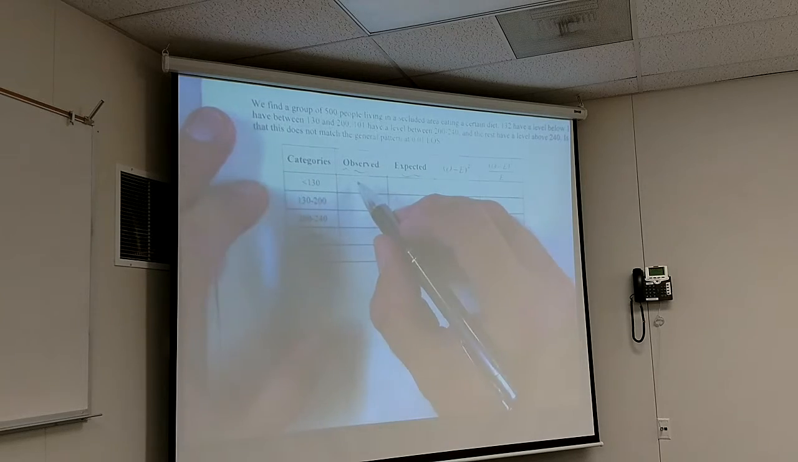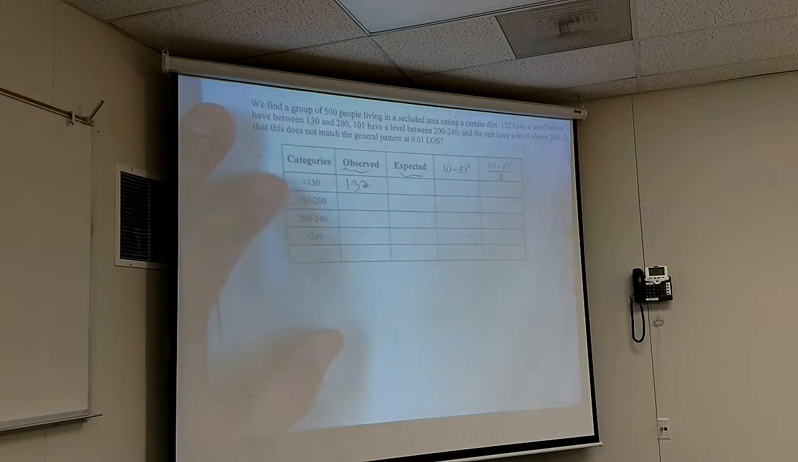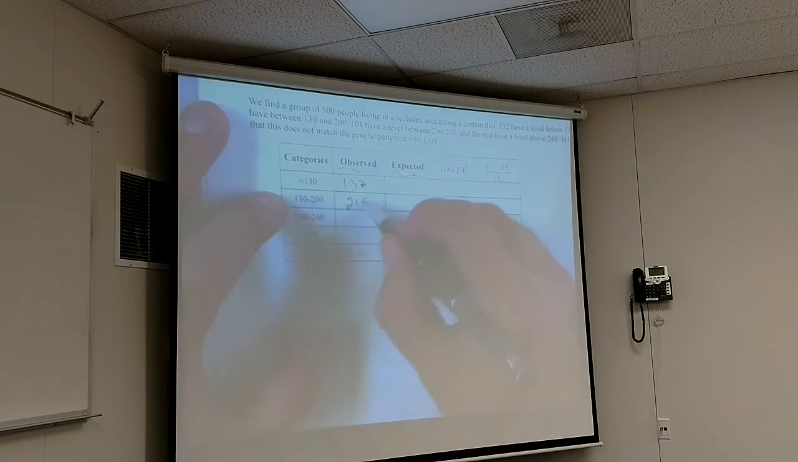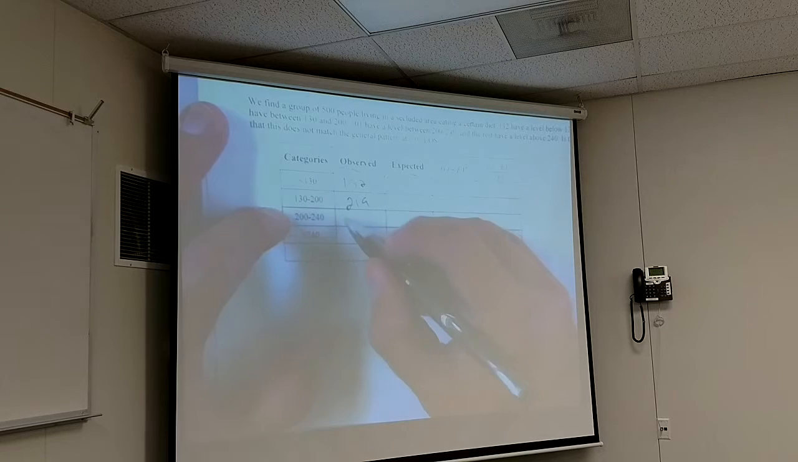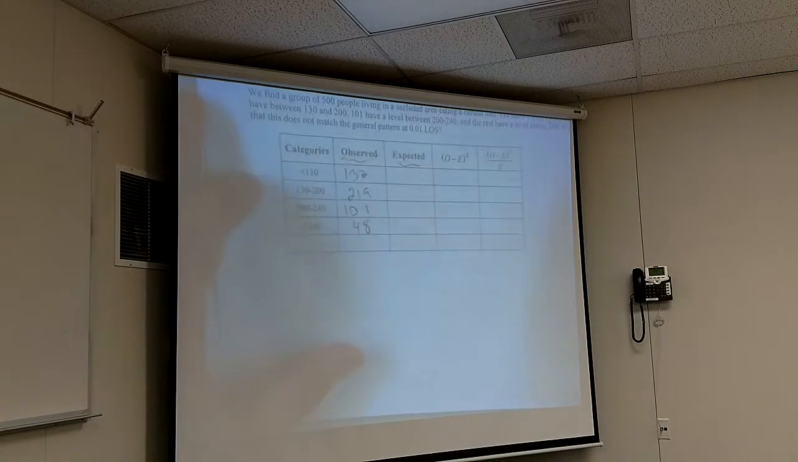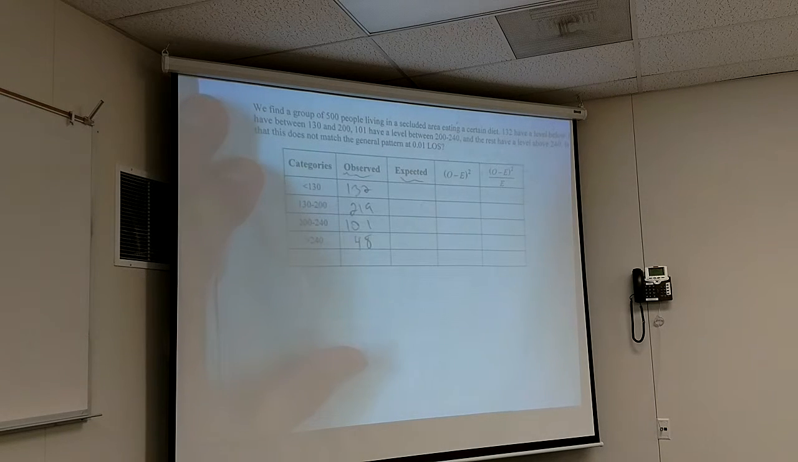The observed ones I can just fill in. So I see 132 less than 130. 130 to 200, I see 219 of those. 101 have between 200 and 240. So how many is greater than 240? 48? Sure. All you've got to do is see how many are left out of 500, right? With 500 total people. You guys all right with that?